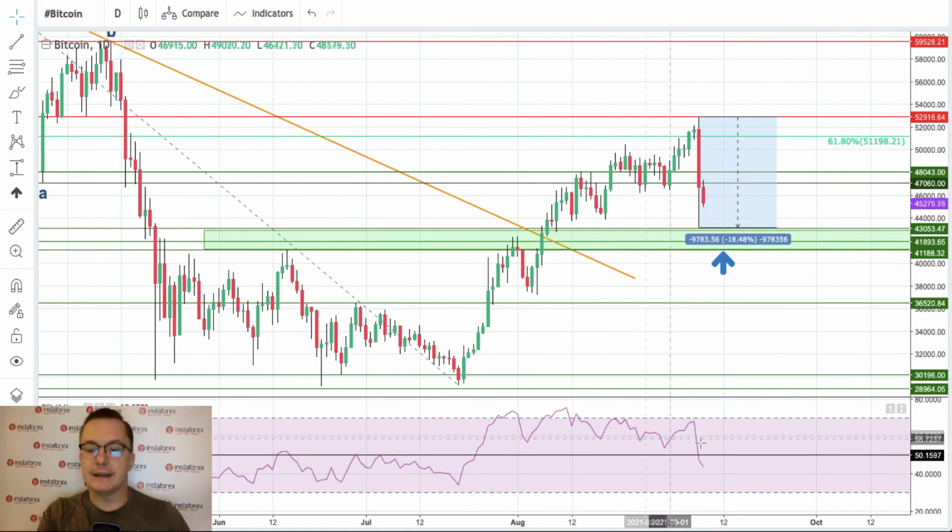So either the RSI is lying or the price is lying. It turns out the price was lying, was bluffing, as they say in poker, and we have this situation when the negative divergence has been resolved by 18.48% correction. So we wait for the test of the support, and then we will see what is going on with the Bitcoin.